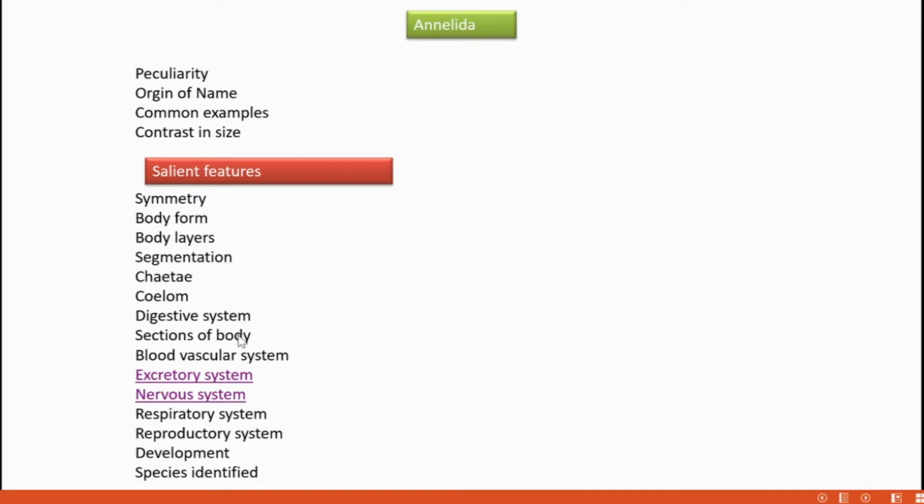Then the digestive system. The digestive system is a straight gut with a terminal mouth and terminal anus.